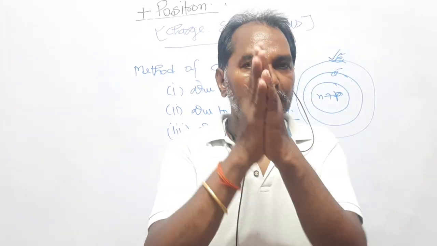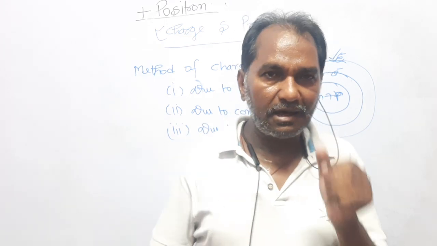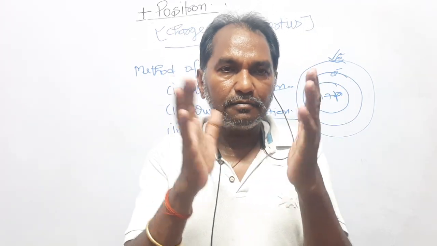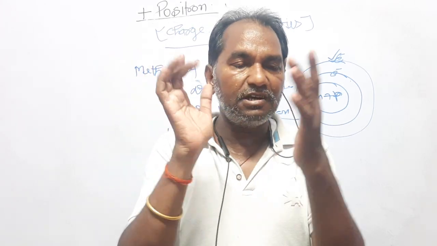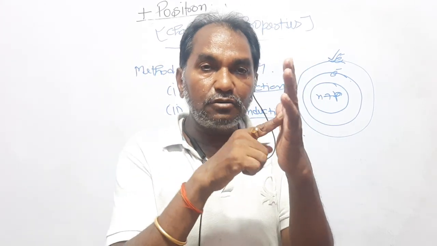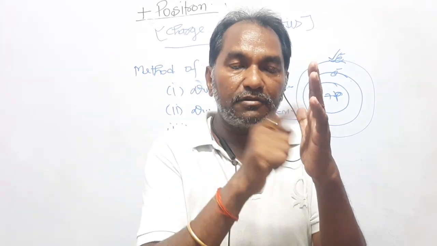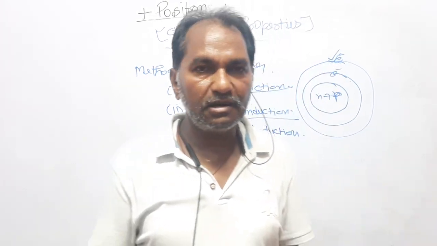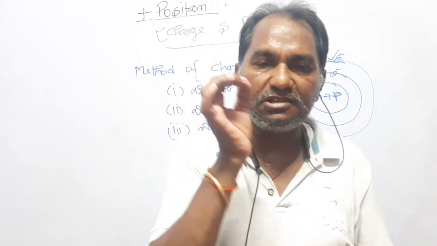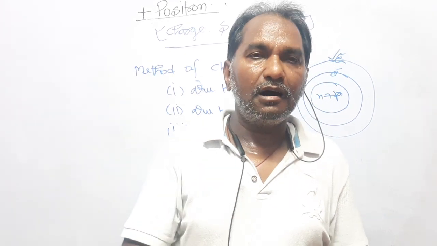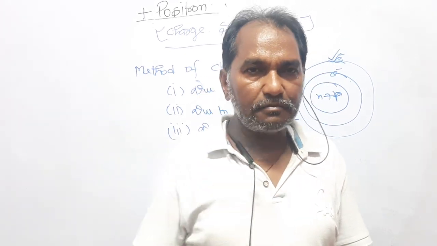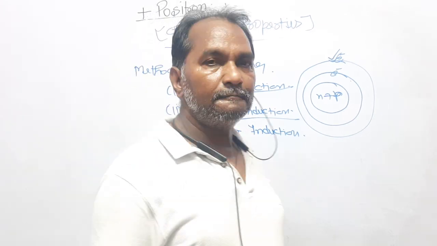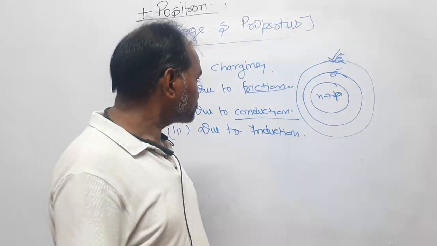If I'm just rubbing my hands, right? If the charge is transferred from this wrist to this wrist, the one losing the electron will become positive, and the one receiving the electron will become negative. Simply you can say that when a charged body is rubbed with a neutral body, what happens? The charged body loses some charge and transfers it to the other uncharged body.